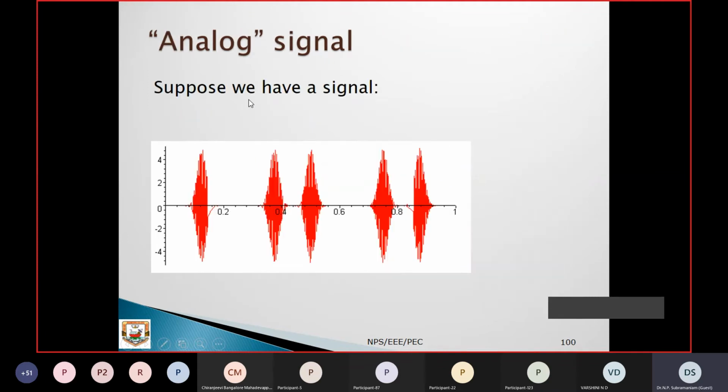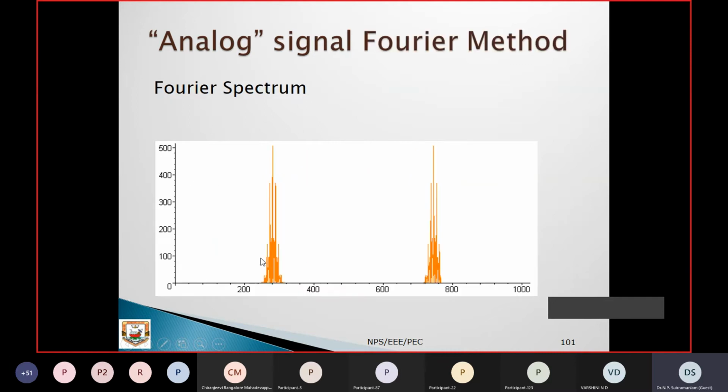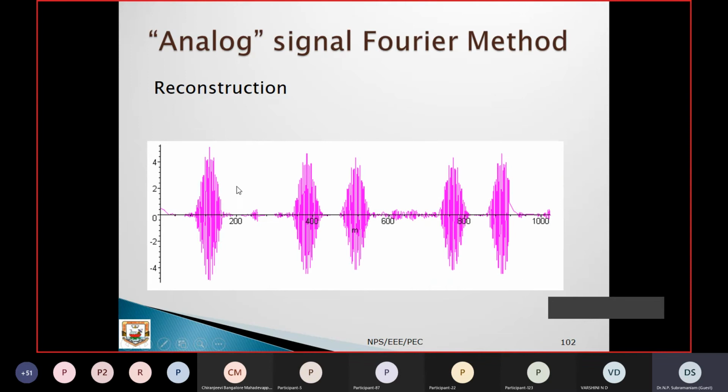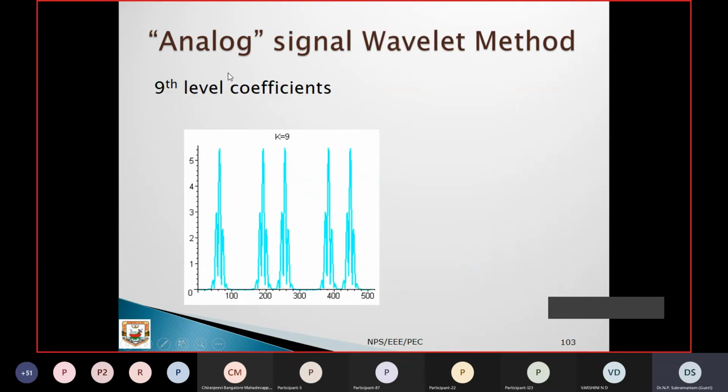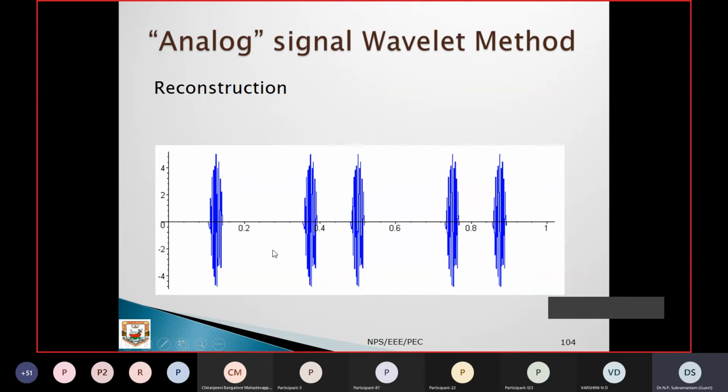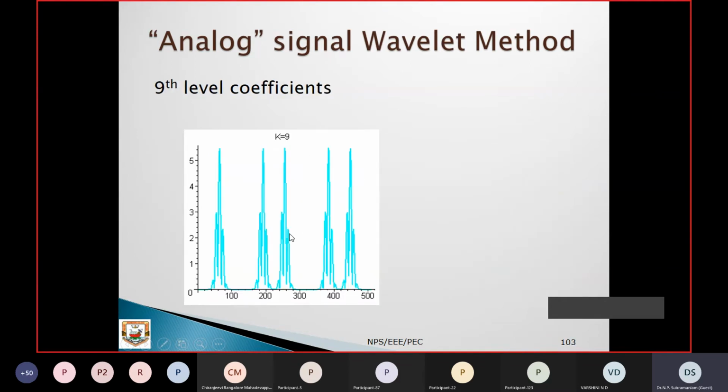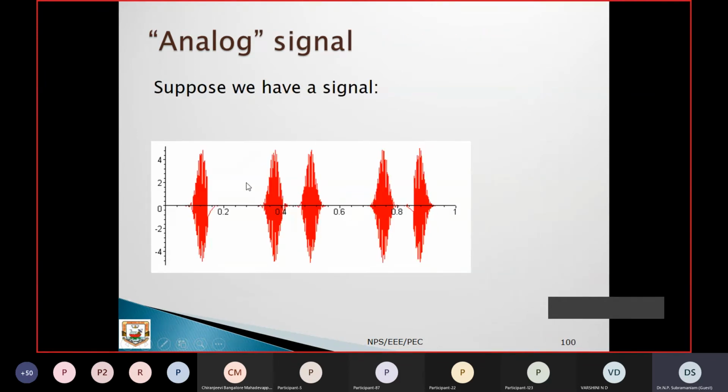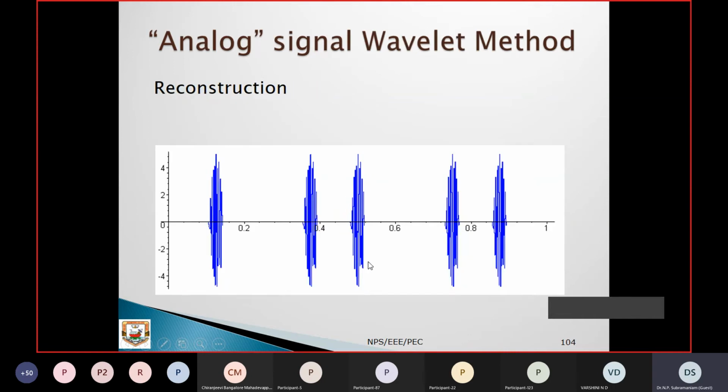Okay, the analog signal, suppose you have a signal like this, right? Let us assume you give the input signal like this. The Fourier spectrum you can get like this, and this is your reconstruction signal here. Maybe you can remove some of the portion, or you can add. Finally, you can reconstruct. Just put FFT, then put inverse FFT, and you can get this. The ninth level coefficients of the analog signal are like this. Now this is the reconstruction. You can see it is almost perfect. This is the input signal, and you can have the perfect signal.